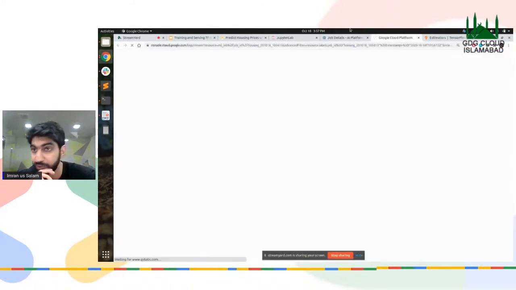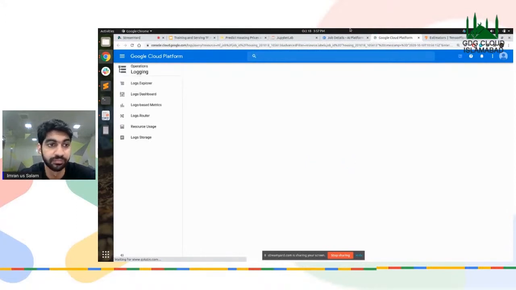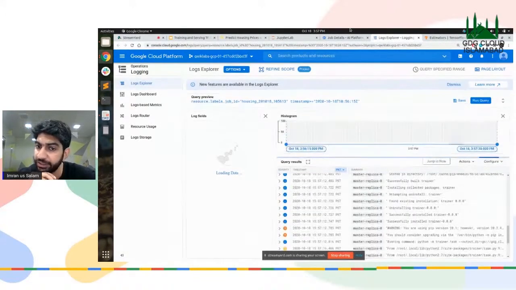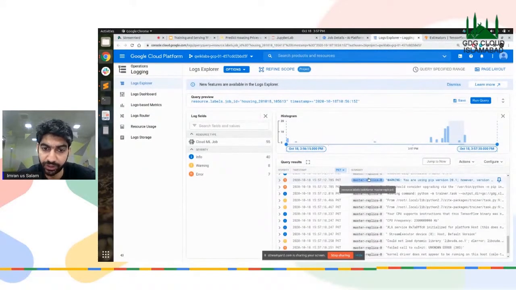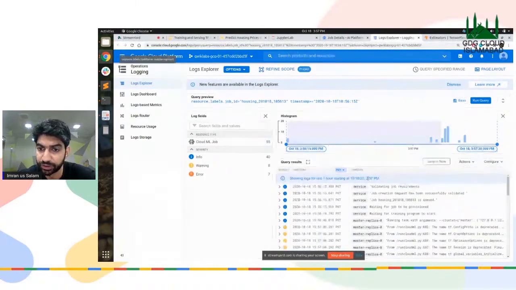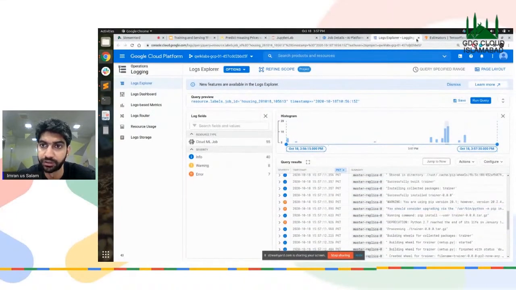For example, if for some reason your training does not complete, you can also see the logs and the failure point where your training stops. I've already tested this lab, and there are no particular errors that we need to fix. Some warnings maybe, but no errors. And you can see that over here. These are the logs of your job, right?